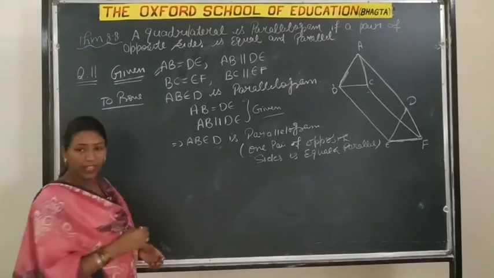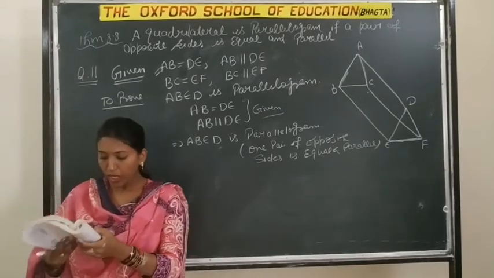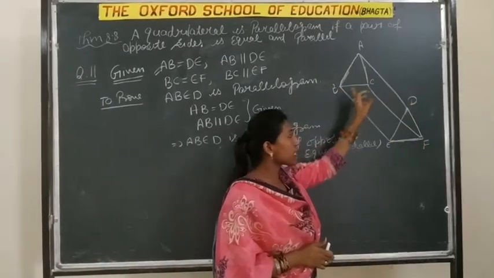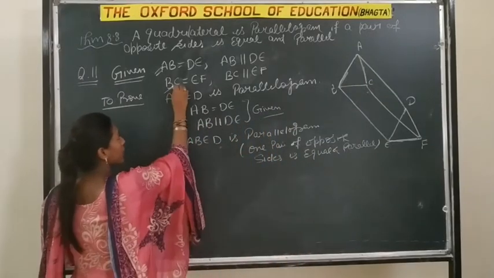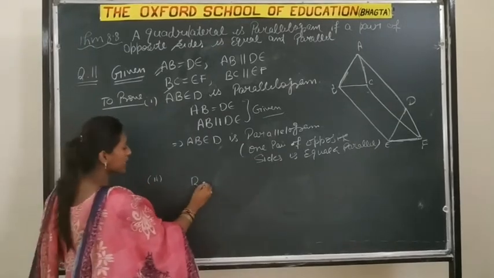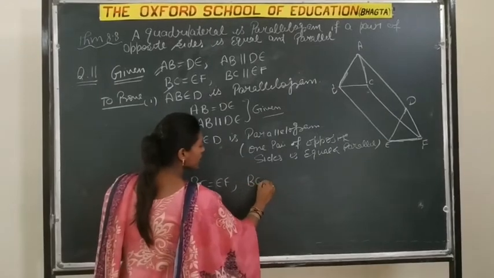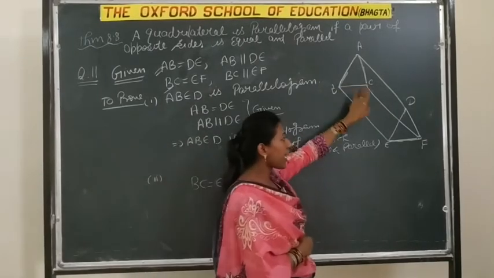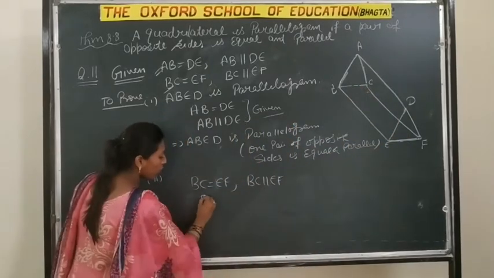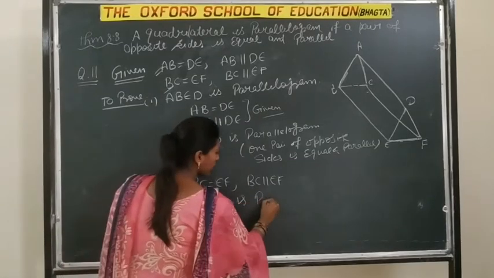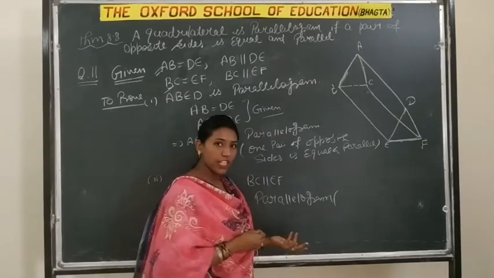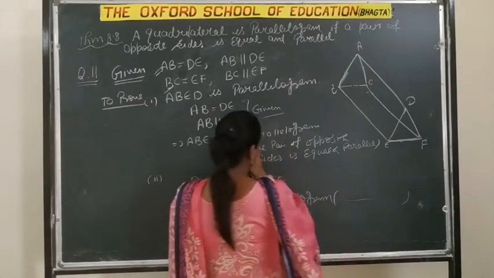Now come to the second part. In the second part we have to prove that BEFC is a parallelogram. So again, we are given BC equal to EF and also BC parallel to EF. So BC and EF, two opposite sides, are equal and parallel as given. So BCEF is a parallelogram because one pair of opposite sides is equal and parallel. Same reason as mentioned here.